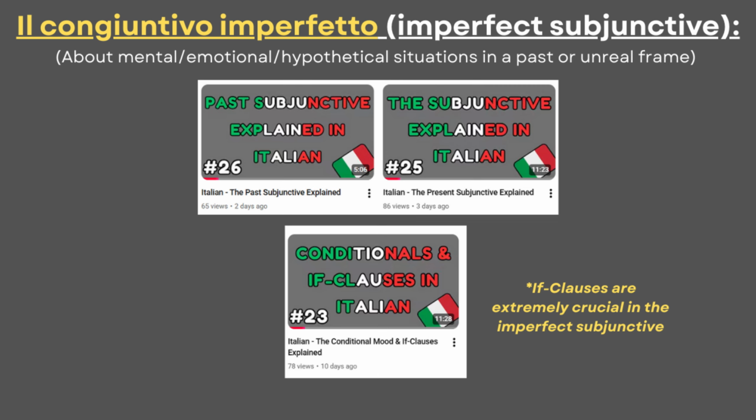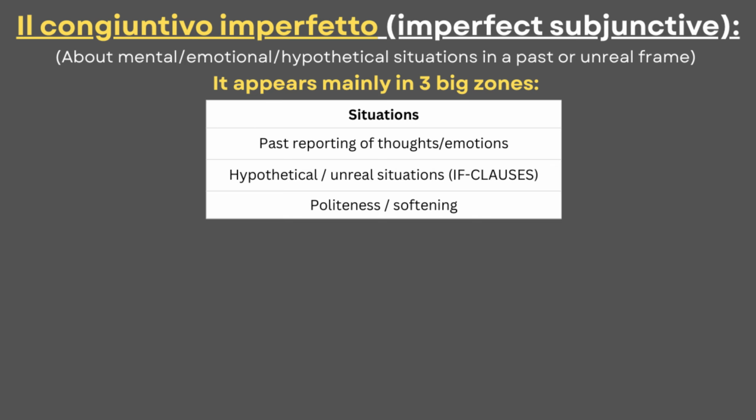Finally, we can see how to form the mood in this video, but it's not necessary to explain the function of the mood, because we should already know it from previous videos. So, the congiuntivo imperfetto appears in three main situations: past reporting of emotions, hypothetical and unreal situations, or if clauses, and politeness.